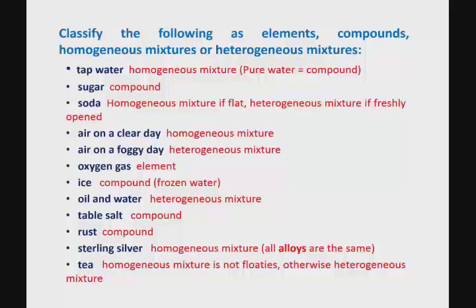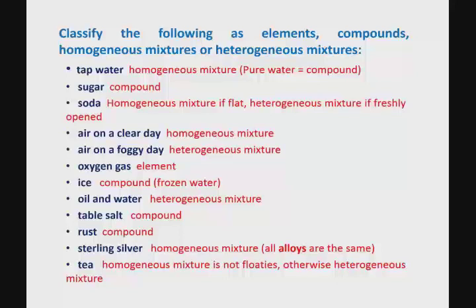Air on a clear day is a homogeneous mixture. Air is made up of many gases, but on a foggy day, the water vapor is separate from the rest of the air, so that's a heterogeneous mixture. Ice is a compound. Ice is nothing but water frozen. So that's a compound.